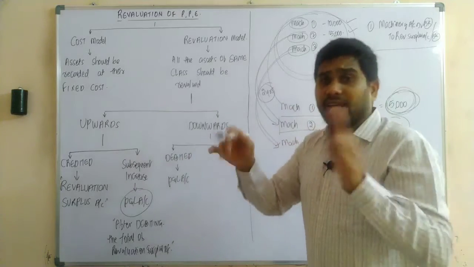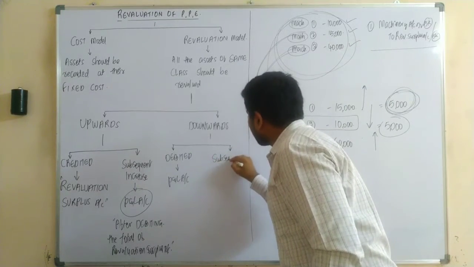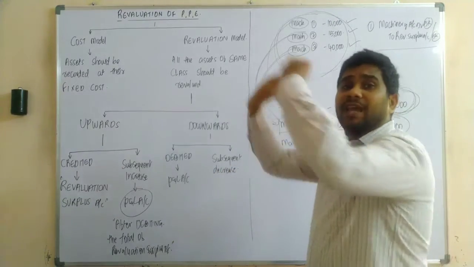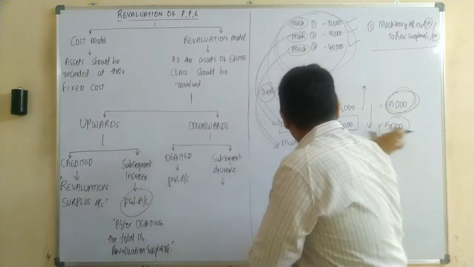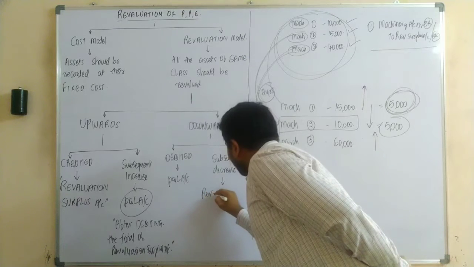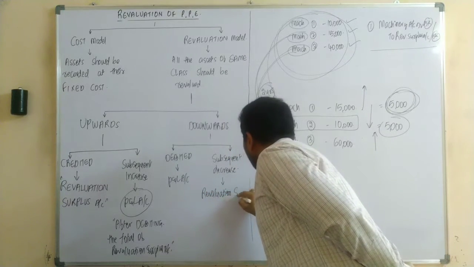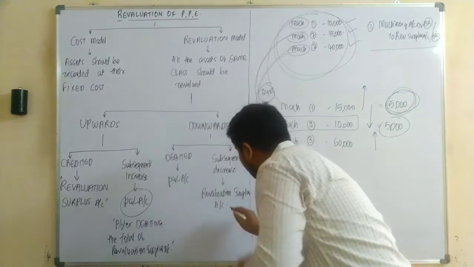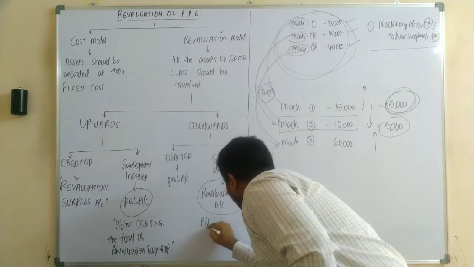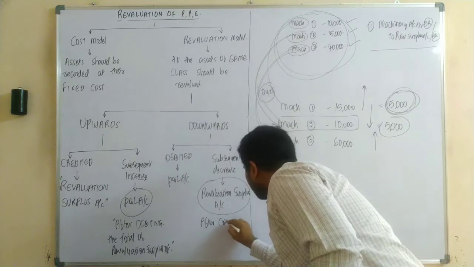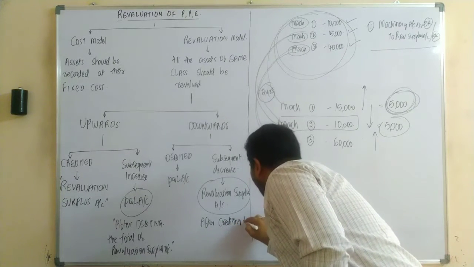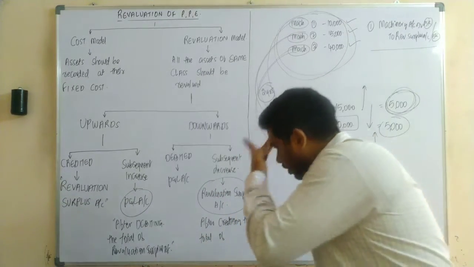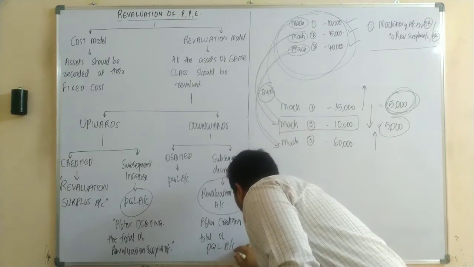And if it is a subsequent decrease, in that case this difference should be transferred to your revaluation surplus account, but after crediting the total of P&L account.